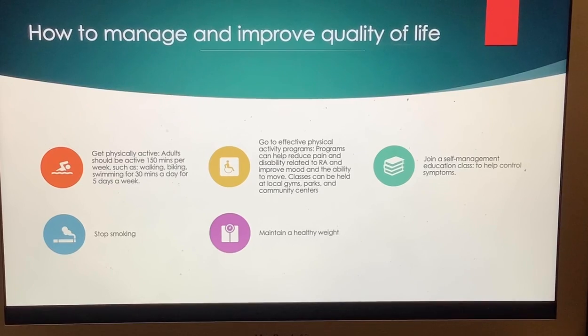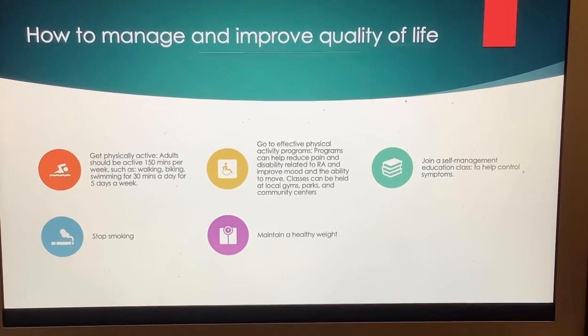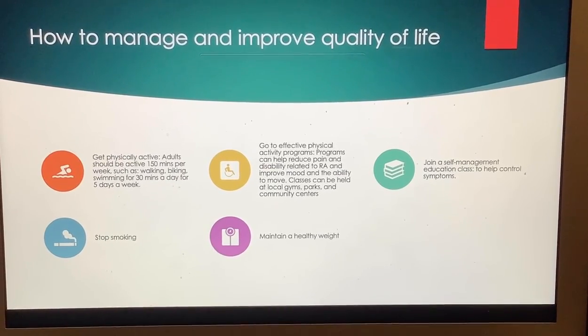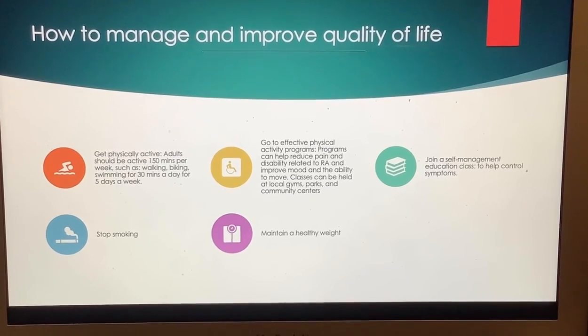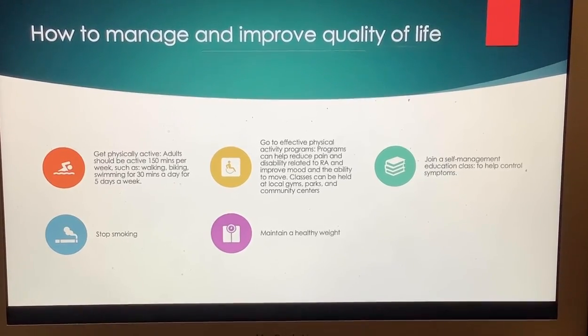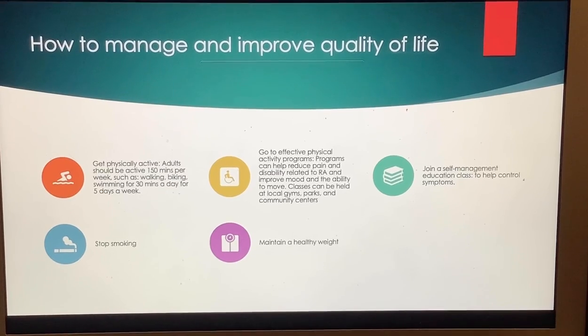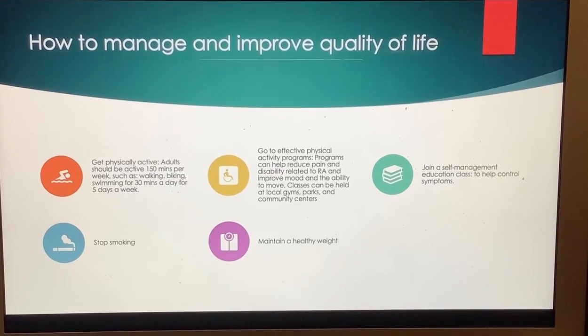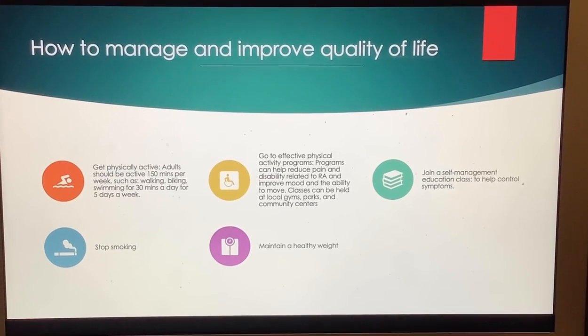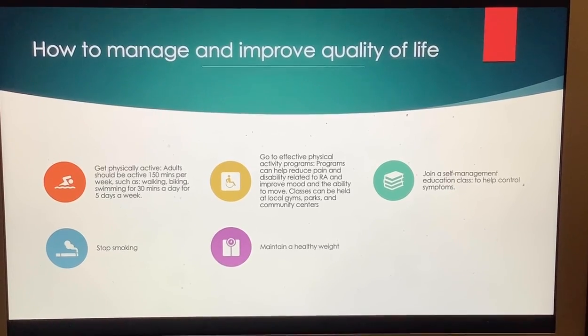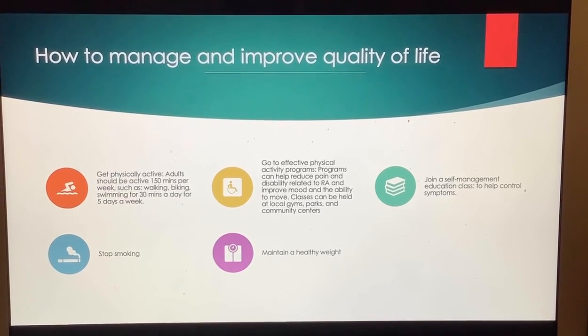How to manage and improve quality of life. Get physically active. Adults should be active 150 minutes per week, such as walking, biking, or swimming for 30 minutes a day for 5 days a week. Go to effective physical activity programs. Programs can help reduce pain and disability related to rheumatoid arthritis and improve mood and the ability to move.